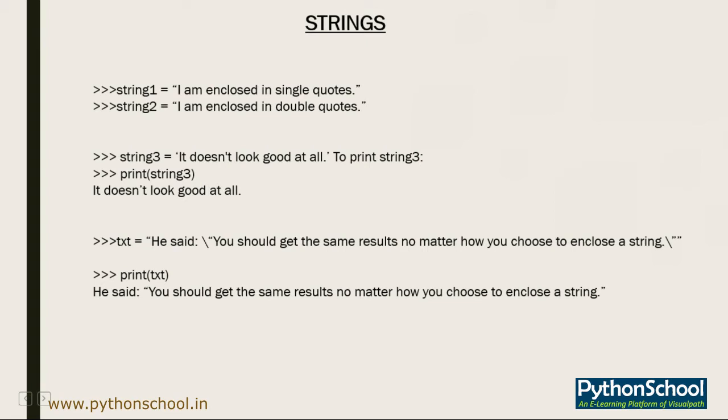If a literal string enclosed in single quotes contains a single quote, you have to place a backslash before the single quote within the string to escape that character. For example, string3: it doesn't look good at all. To print string3, we write print(string3). It will display: it doesn't look good at all. Of course, you wouldn't have to do this if you just use double quotes to enclose the string.